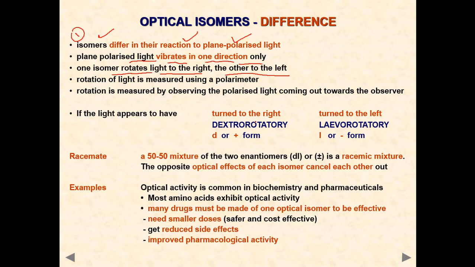If these two compounds are there, that mixture is called a racemic mixture. In class 12th, we will learn that the SN1 mechanism gives a racemic mixture, two products, in 50-50% proportion.